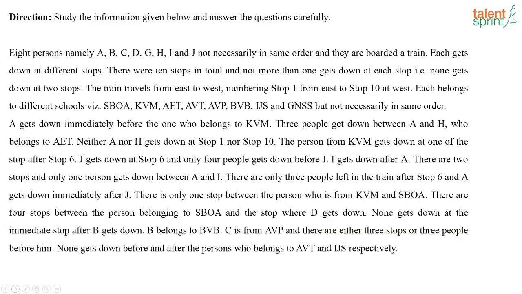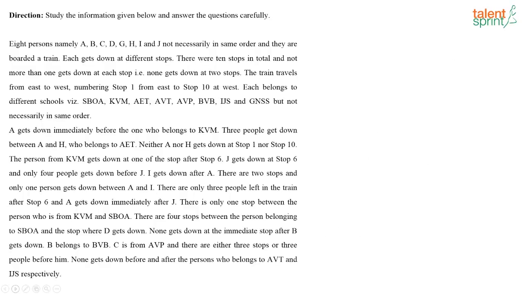Next, try it out. This set was a fairly easy set. You could have definitely given this question a try in the examination. I think this is a fairly easy arrangement, no? It's just a linear arrangement. You are given 8 people and the different stops that they get down at. The stops are given from 1 to 10, stop 1 from east and stop 10 at west. It's very easy, no? You should have finished it by now.